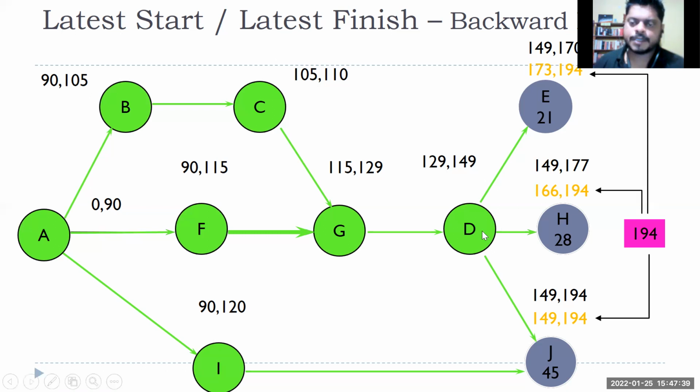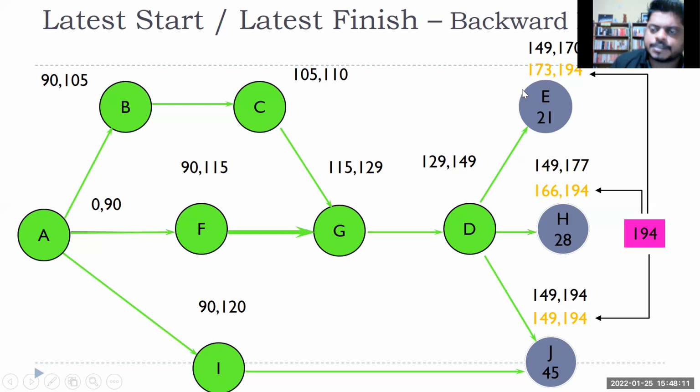So what will happen for D? What will be the late finish and late start? This activity D, what will be the late finish time it needs to complete so that it is not hampering my project? Anyone?